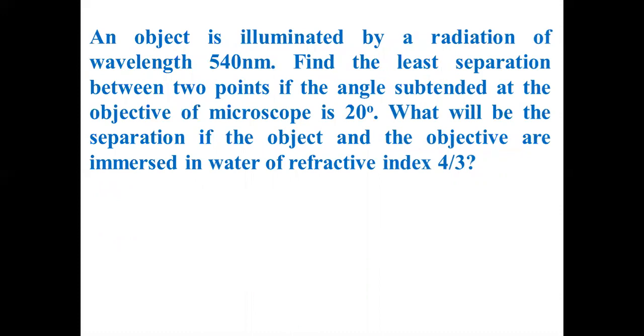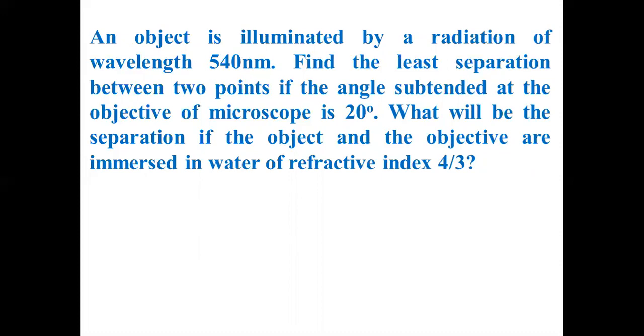We haven't worked out a problem on resolving power and limit of resolution, correct? We will see that, and then we will stop. An object is illuminated by a radiation of wavelength 540 nanometer. And this problem is available in your PDF notes, so you need not worry, you need not take it down. But you have a pen and paper, you have to solve it. Find the least separation between the 2 points if the angle subtended at the objective of the microscope is 20 degrees. What will be the separation if the object and the objective are immersed in water of refractive index 4/3?